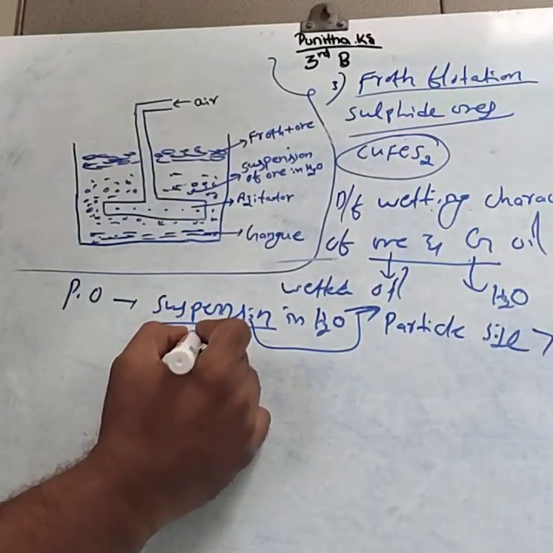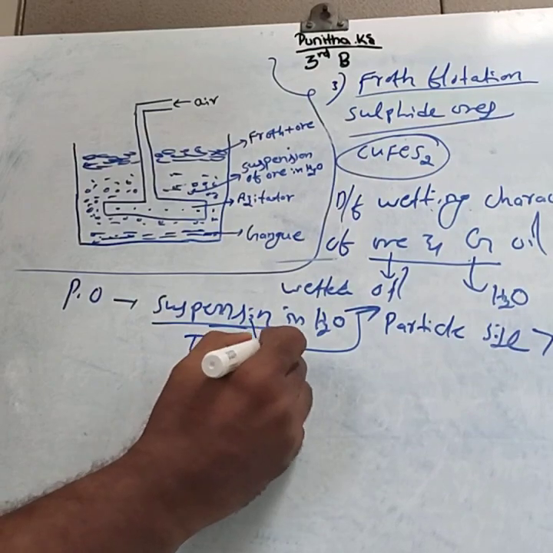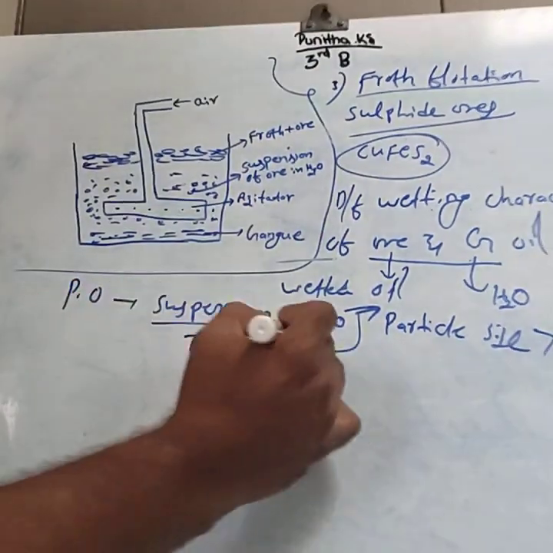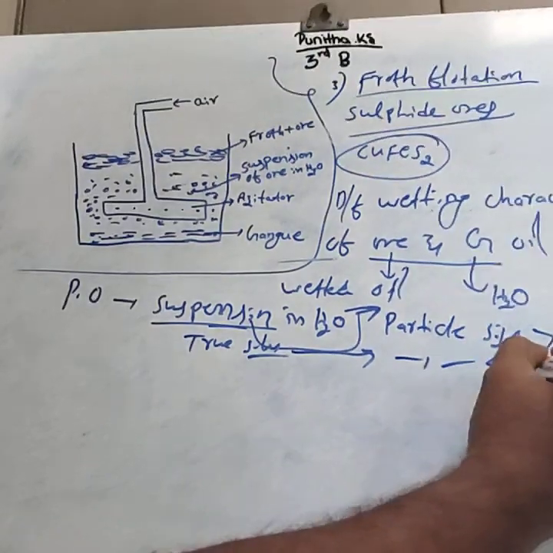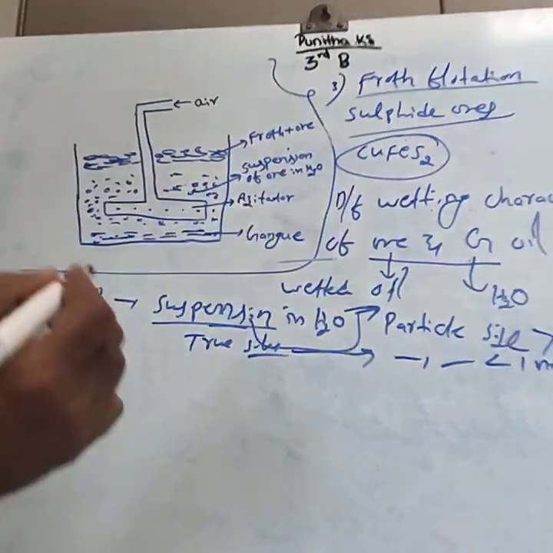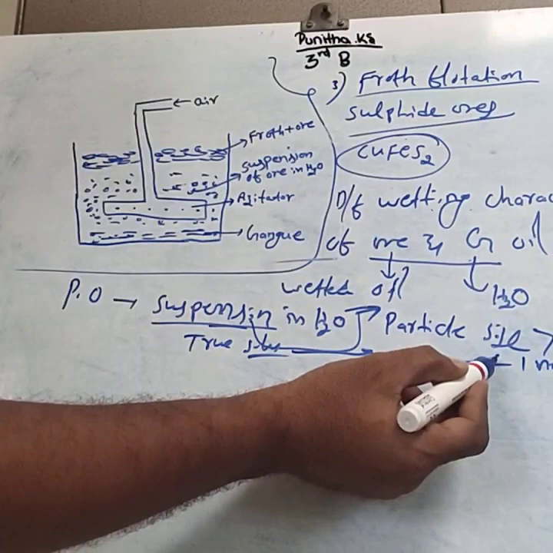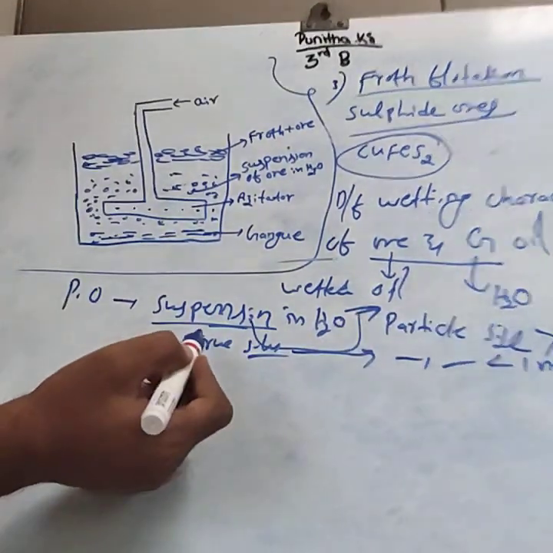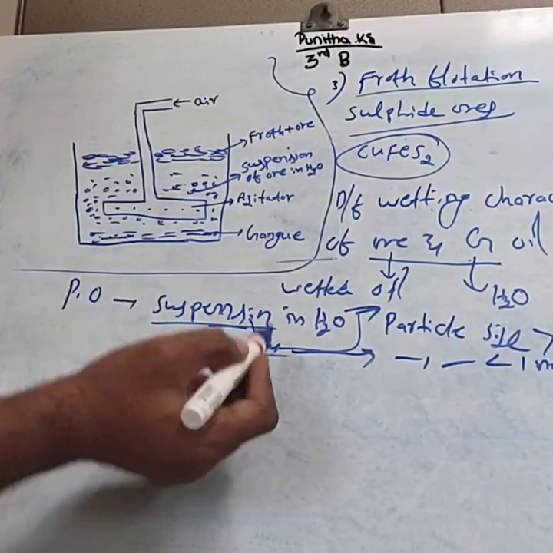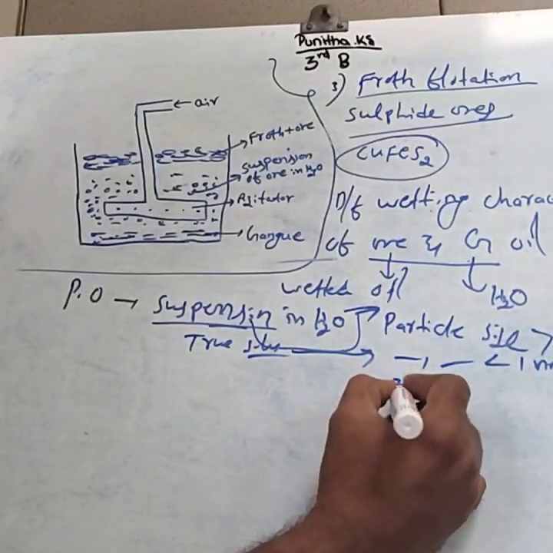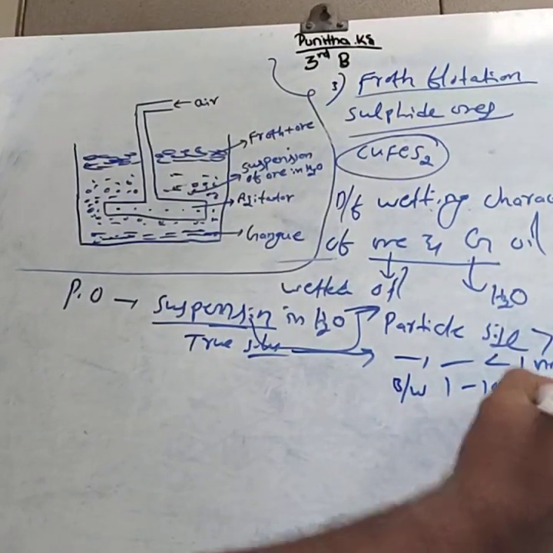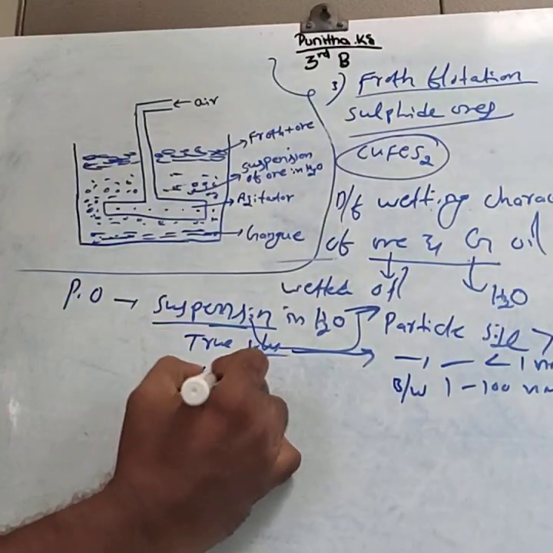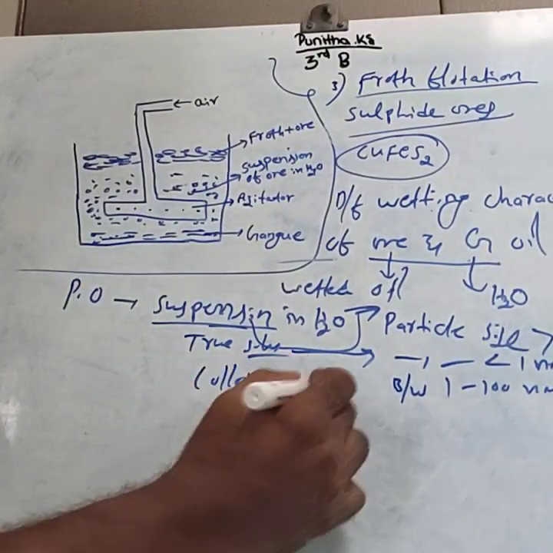Similarly, consider a true solution. For a true solution, the particle size is less than 1 nanometer. If the particle size is between 1 nanometer and 100 nanometer, then it is called a colloid.